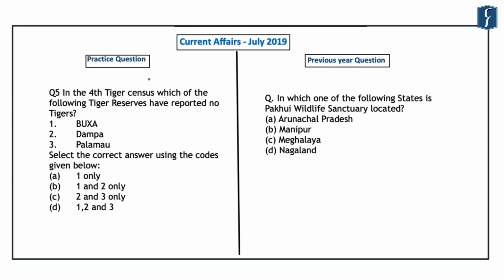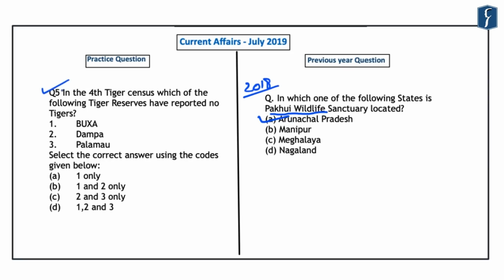Now, if you look at the questions related to the Tiger census in the year 2018, a question was asked related to the location of Pakhui Wildlife Sanctuary. This Pakhui Wildlife Sanctuary became a tiger reserve in the year 2002, and it is located in the state of Arunachal Pradesh. So if you look at this question related to the fourth Tiger census, it reads,